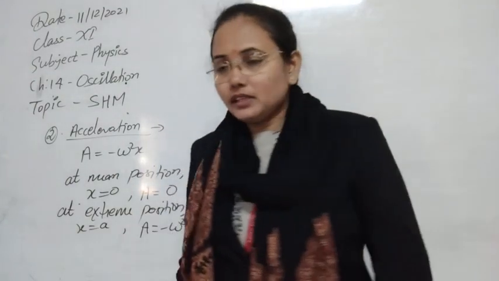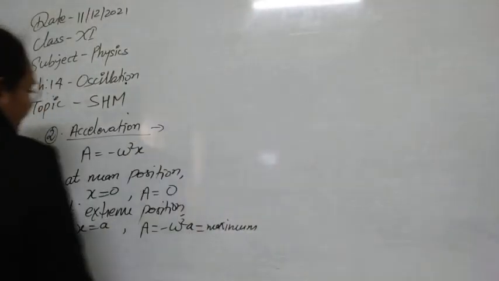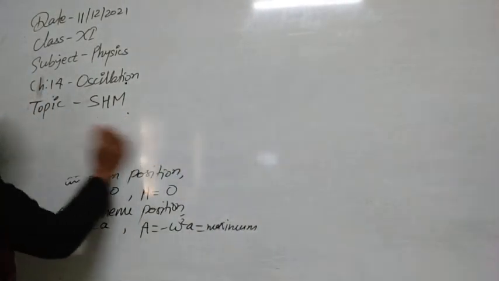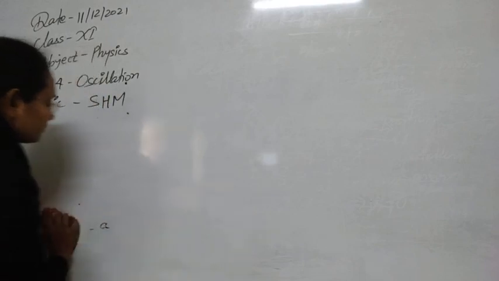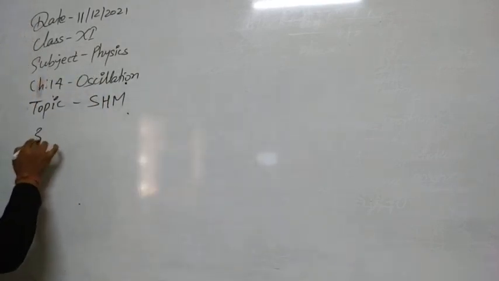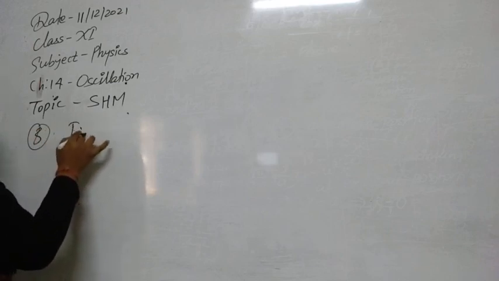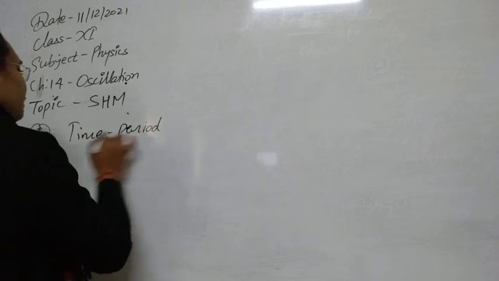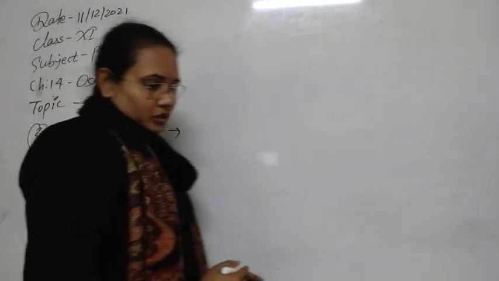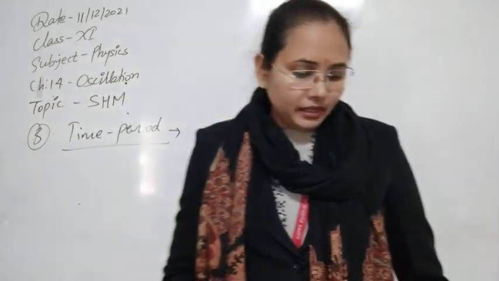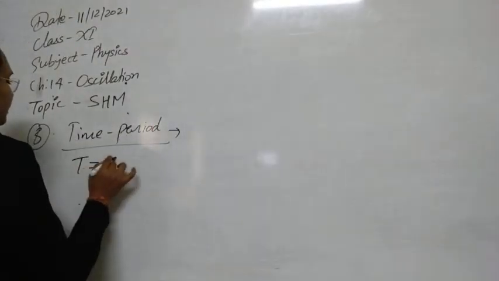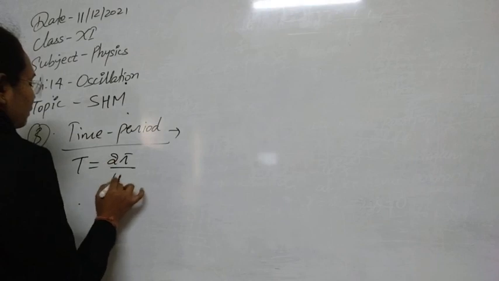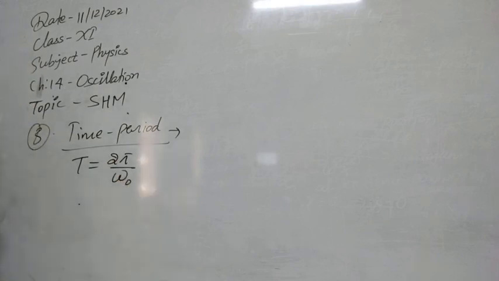Now let's see the third quantity that we can discuss, that is the time period of the oscillation. To calculate the time period, we know T is equal to 2 pi by omega, or omega 0 we can also write.